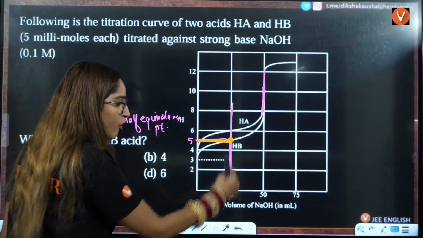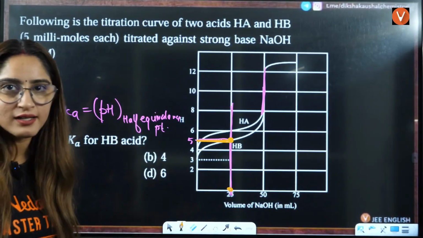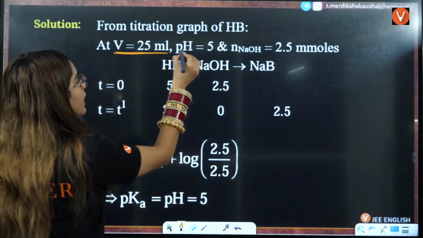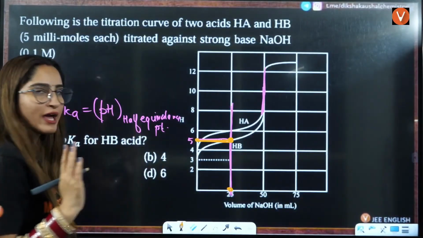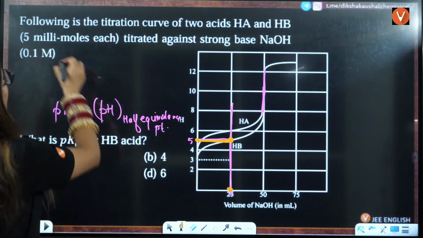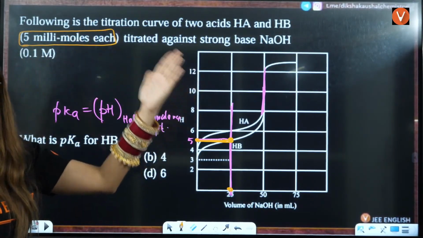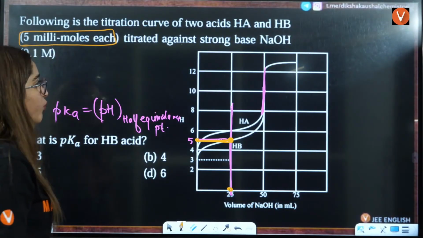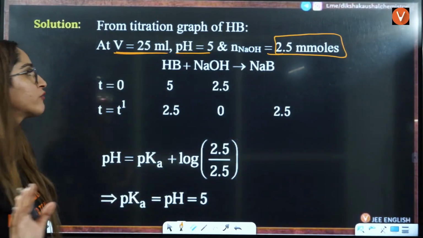This is the half of the equivalence, which is showing you 25 milliliter. Okay, 25 milliliter is the volume. pH here is given to be 5. Then number of moles. See, initial number of moles is 5, and because we are doing the half of equivalence, so number of moles will also be half of this initial moles, that is 2.5. So number of moles of NaOH will be 2.5, right?